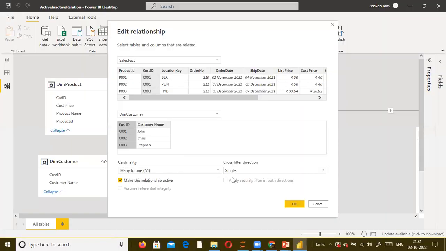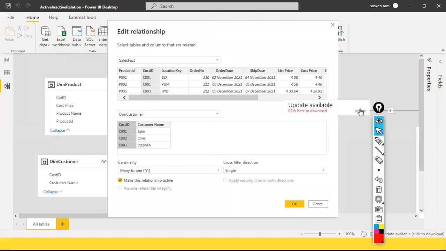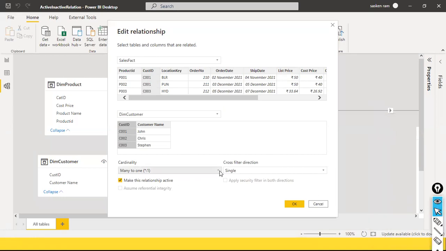You have something called cardinality, many to one. It tells us by default when you select the relevant columns between these two tables. In this case, customer and customer, by default, the cardinality shows us a one to many relation. This is what I asked. What is cardinality? Cardinality is nothing but the type of the relationship. And if you click on this drop down here, you can see one to one, one to many, many to many.